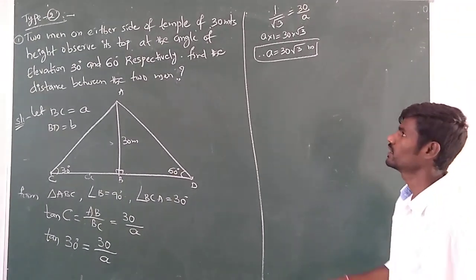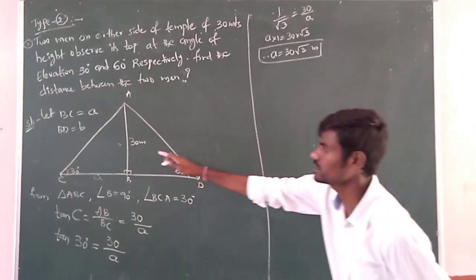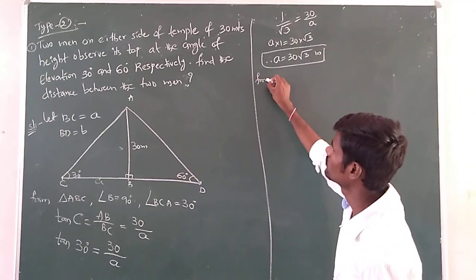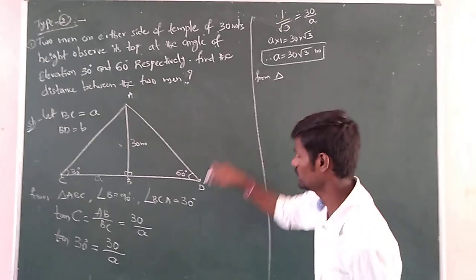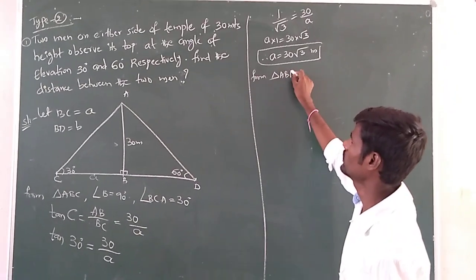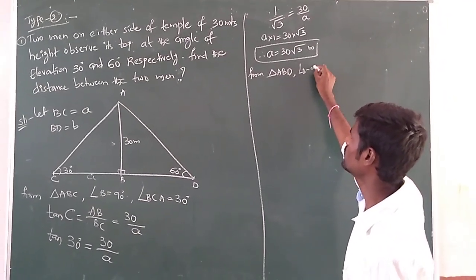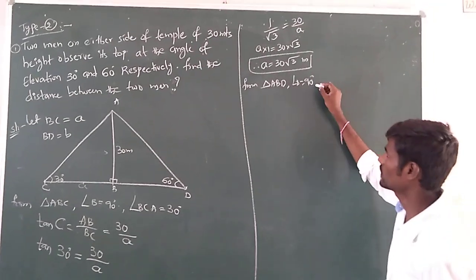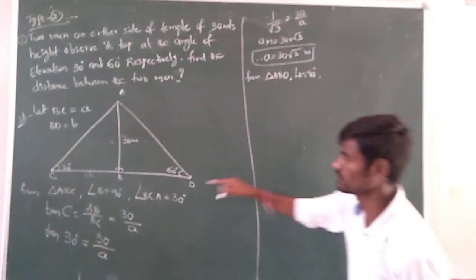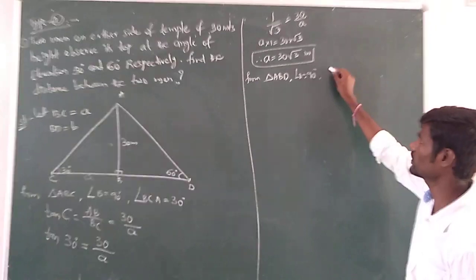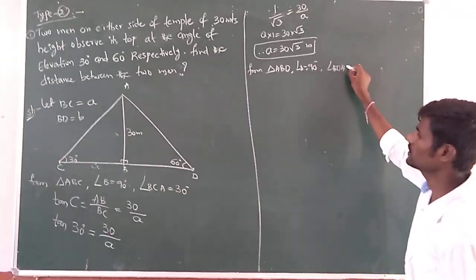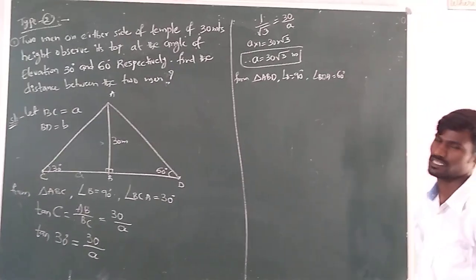Next consider the right side triangle. From triangle ABD, same angle B is 90 degree and another acute angle given, the elevation angle BDA, is 60 degree.